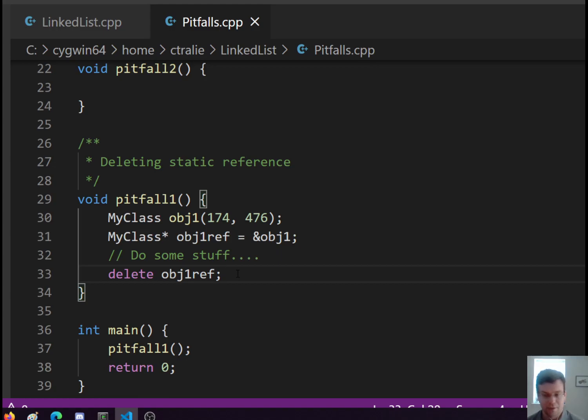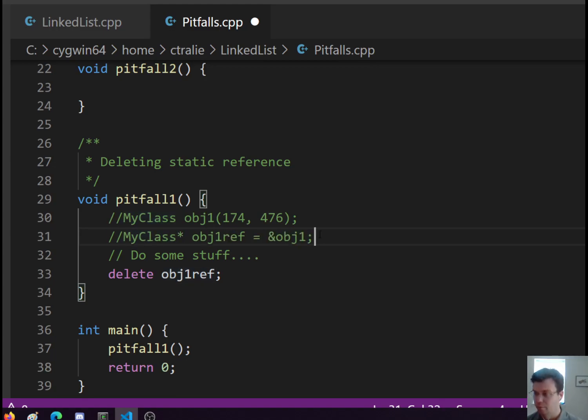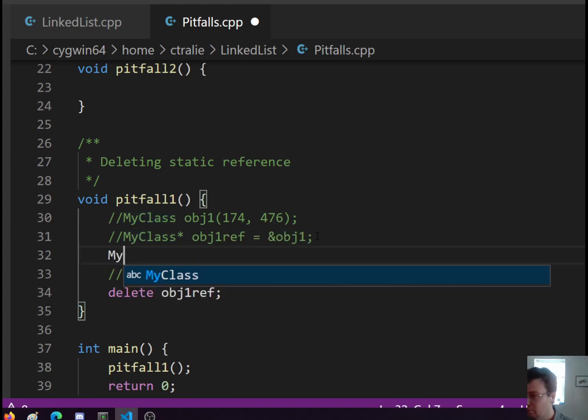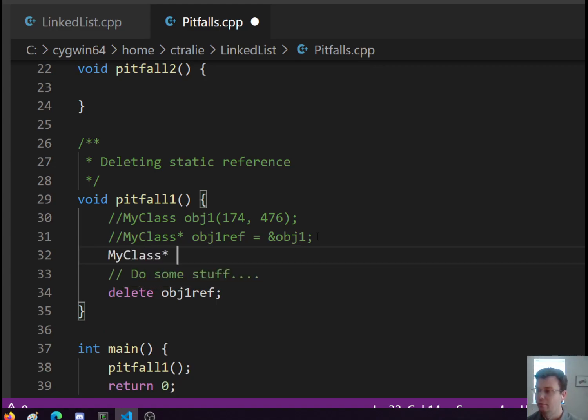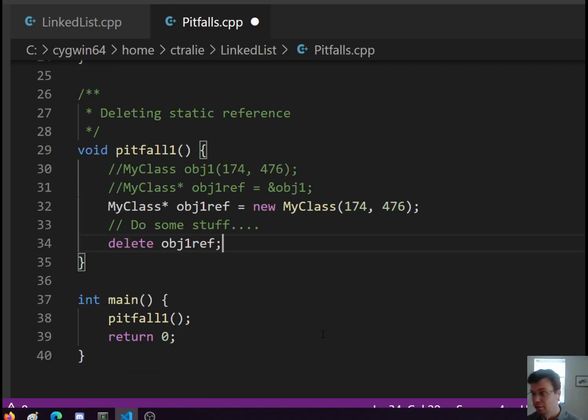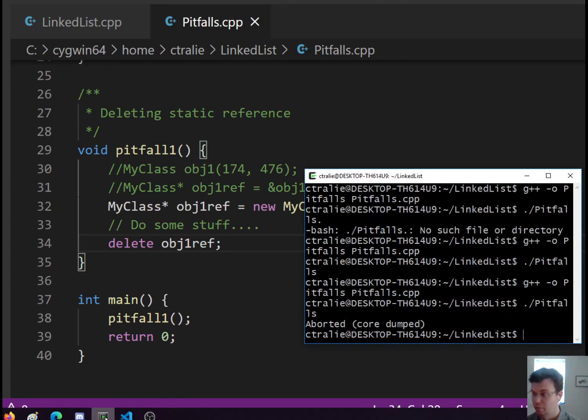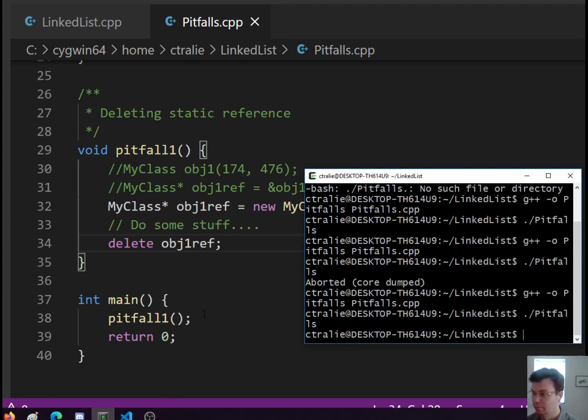You should only be deleting dynamic memory that you yourself have created. So if I instead dynamically initialized an object with those properties, then I could delete it, okay? So this should not crash anymore.